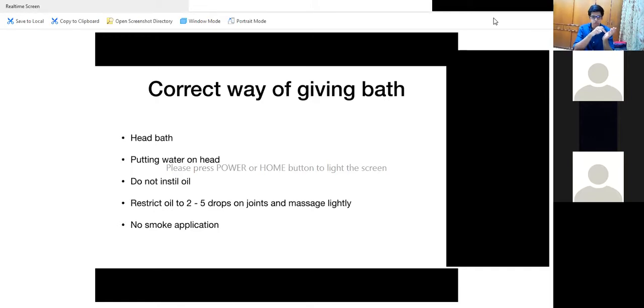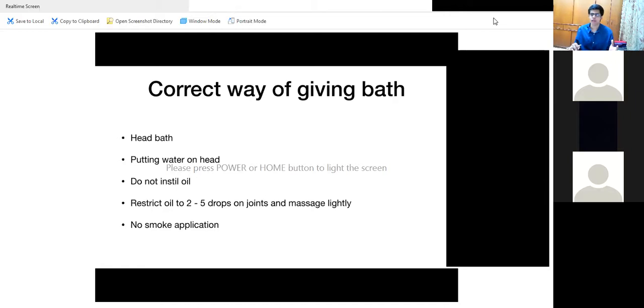Take 2 to 5 drops of oil and gently massage the limbs, just to maintain the happiness for the baby, for the Dai, and for the elders also. Just do that to satisfy everyone. But putting oil over the whole body is not suggested, and once you put oil, removing it with water is a cumbersome task. So you can do that.